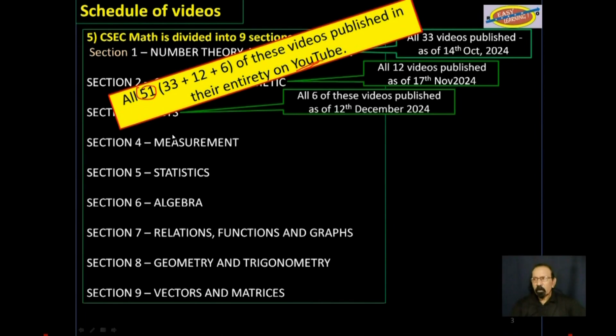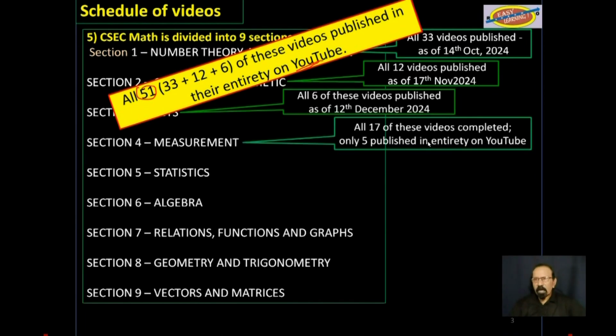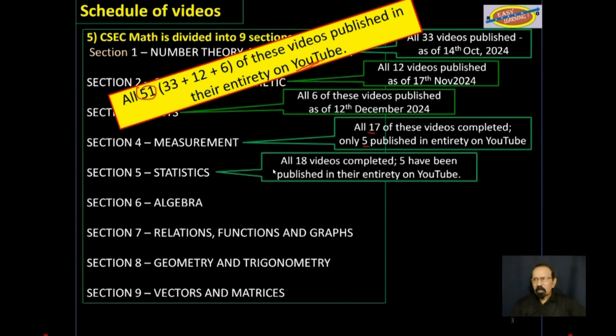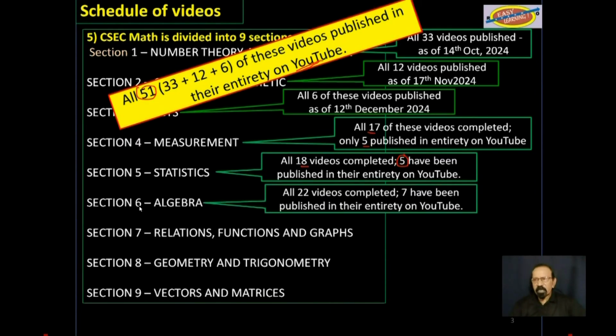Section 4, measurement: 5 out of 17 have been published on YouTube in their entirety. Section 5, statistics: 5 out of 18. Section 6, algebra: 7 out of 22.